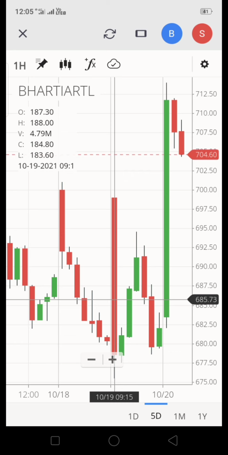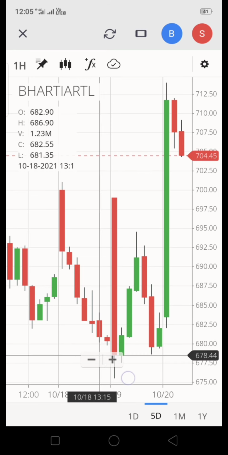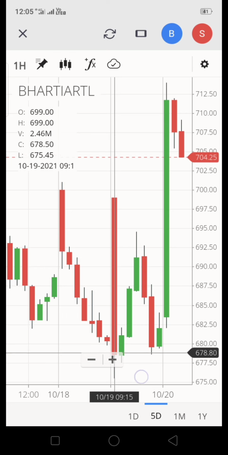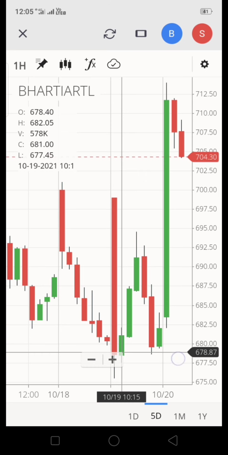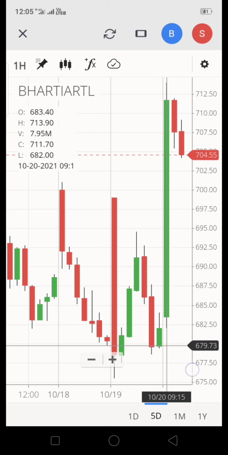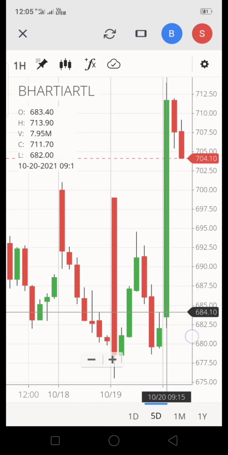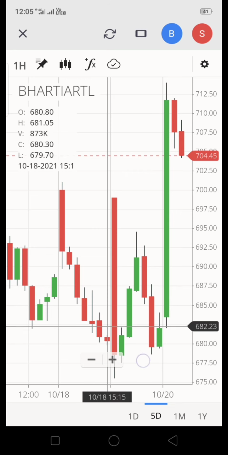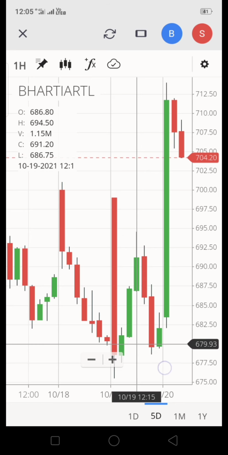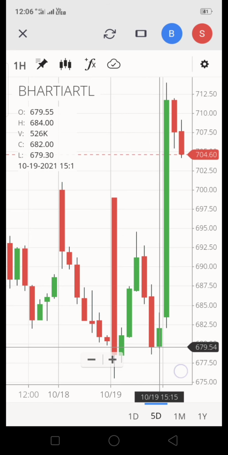Then observe the graph. This is the previous close, and it has opened at 684 something. Today at 9:15 it is 683.59. Previous day close was 679 at the end of the market day.